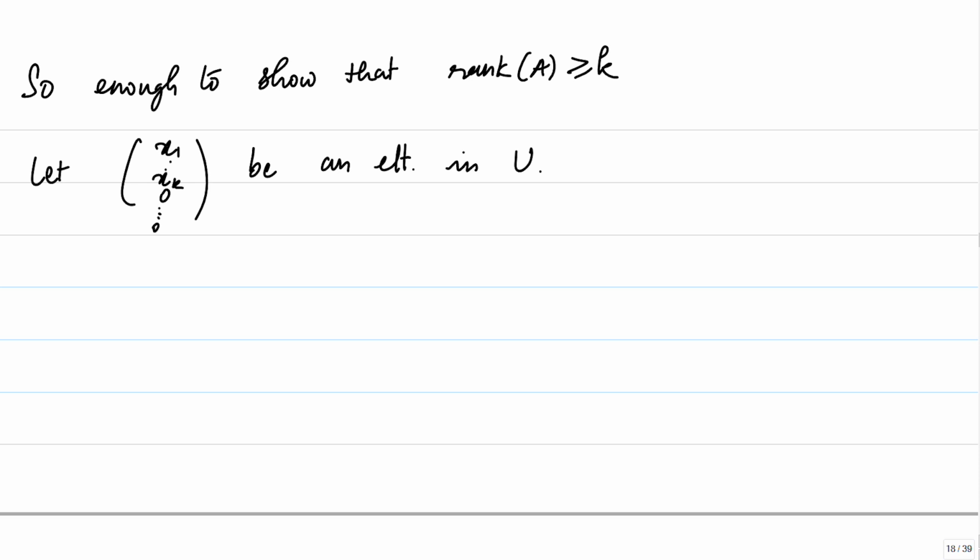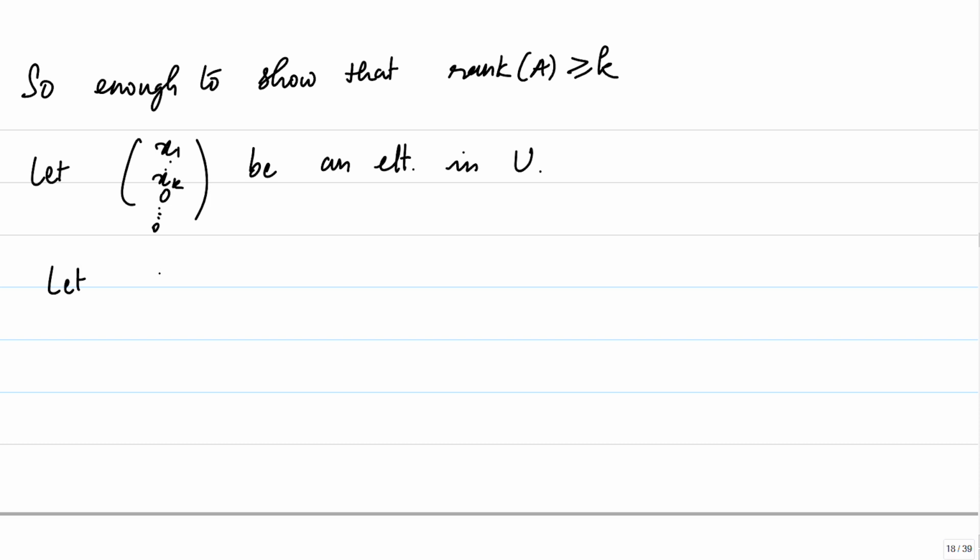Now, A is of a very special type, it is in the row echelon form with the first k rows non-zero and the remaining m minus k rows 0. So, let us focus on the kth row.